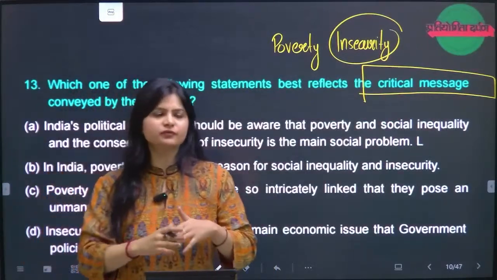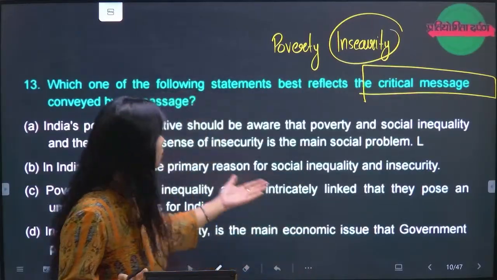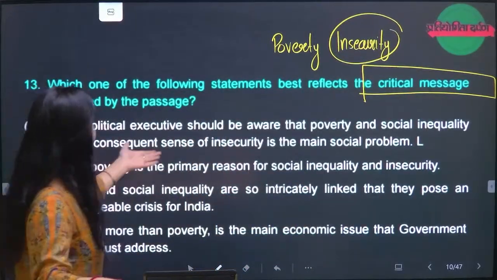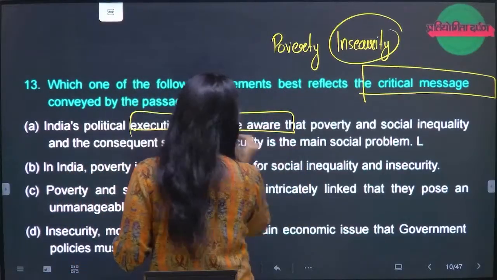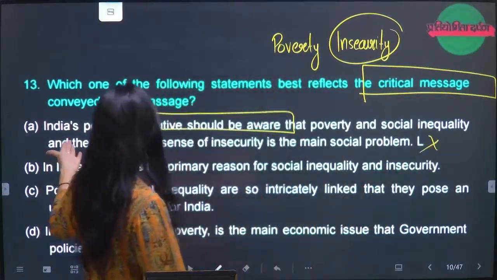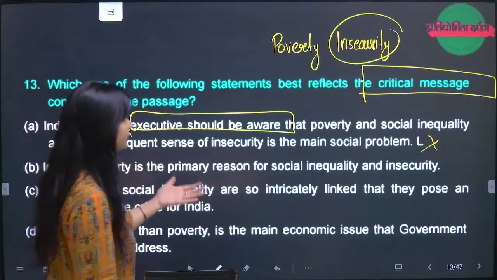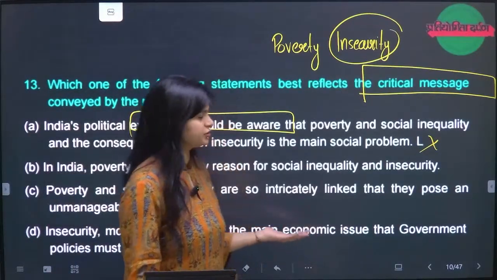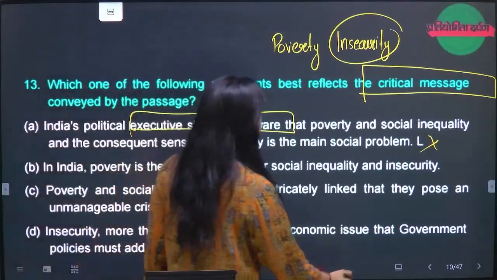It can be because of various risks that people face at their different levels, right? So India's political executive should be aware of, from here it is saying no. Why? There is no mentioning of political executive should be aware that poverty and social inequality and consequent sense of insecurity is a main social problem. Nothing mentioned like that.